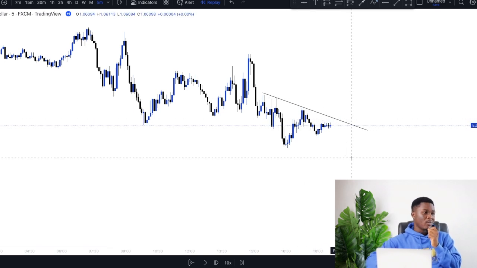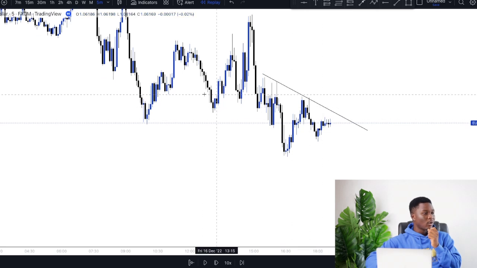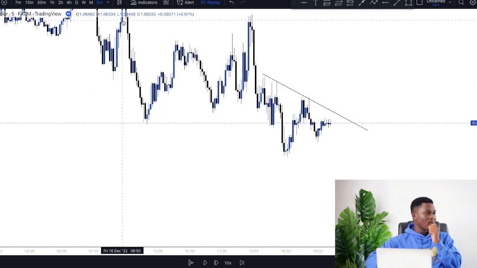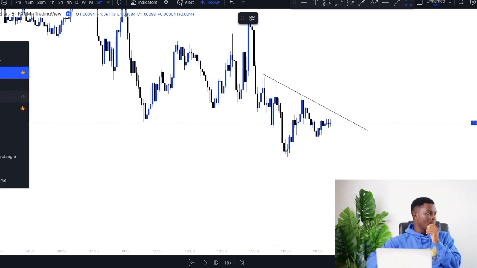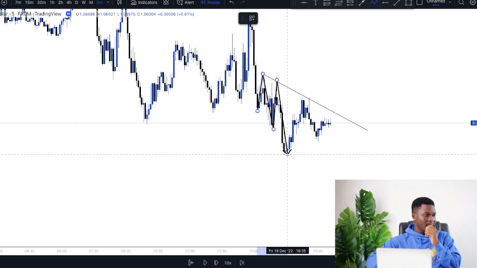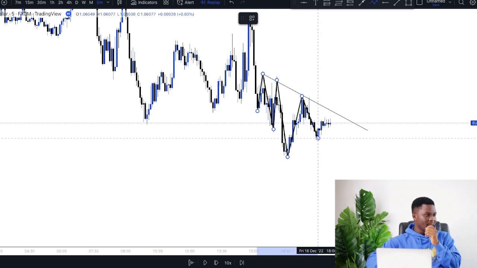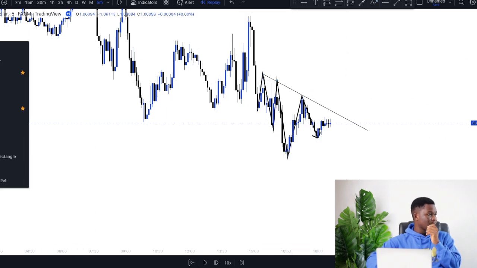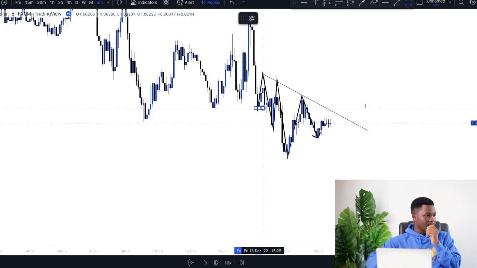Now this is just one particular system, but we also need an added confluence to help us on this system. One of the other confluences that we want to look out for is how price is reacting on these structural levels. When I say structural levels, I'm looking at these levels where price turned, or the most important zones. Price got to this point, it reversed, it came to this point, it reversed, came here, reversed, came here, reversed, right? So these are the structural areas that are highly important in the market. I'm going to mark this out right here like that.